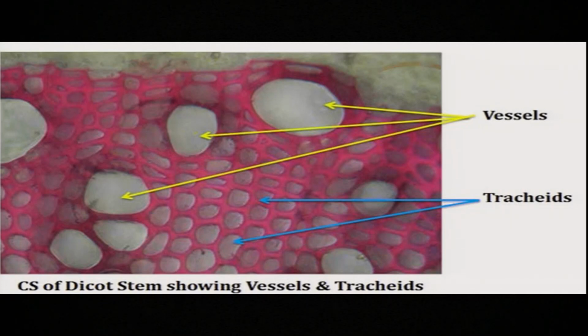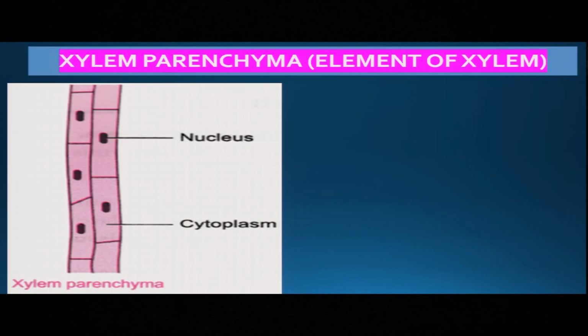But the maximum amount of water is transported through the vessel instead of the trachea. You can see from the picture itself that vessels are much wider and tracheae are less wide. So, vessels transport more water than the trachea. Okay. Then the third type of xylem tissue is xylem parenchyma.